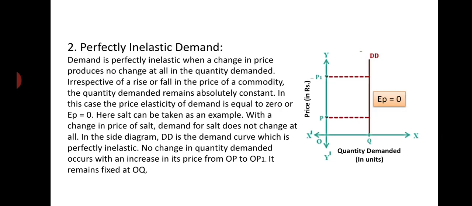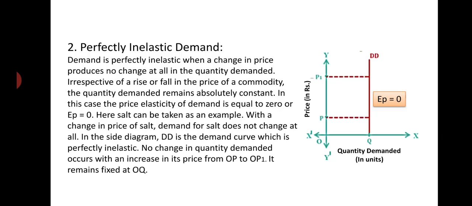Irrespective of a rise or fall in price of a commodity, the quantity demanded remains absolutely constant. Whatever may be the change in price, the consumers demand only the same amount as before.